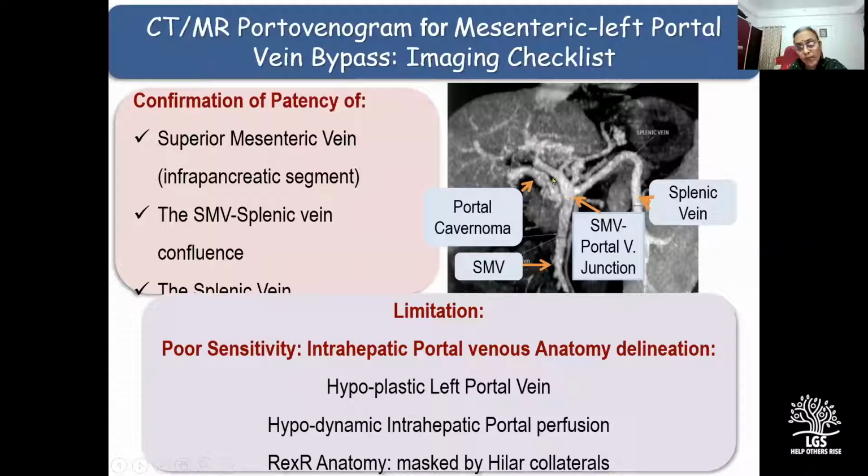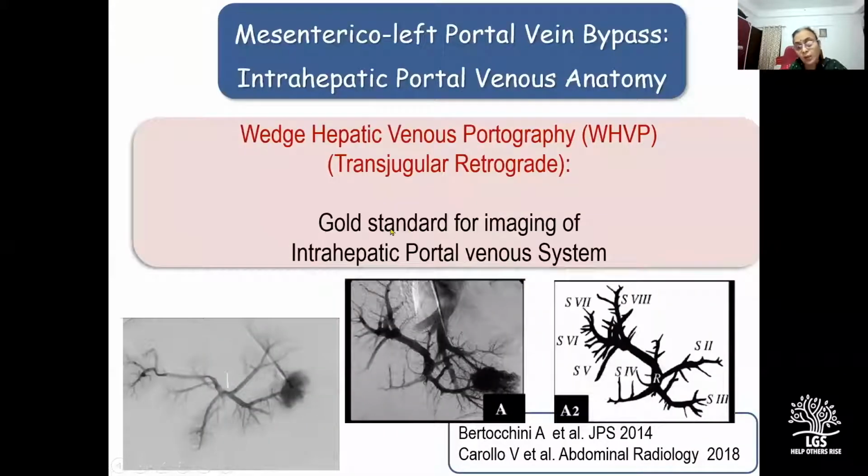Then the prograde portal perfusion is poor, as a result of which enough contrast may not reach the left branch of the portal vein to adequately opacify it. And very often, the presence of collaterals at the hilum obscures the anatomy in the recess of Rex. And therefore, the gold standard for imaging of the intrahepatic portal venous system is a wedge hepatic venous portography.